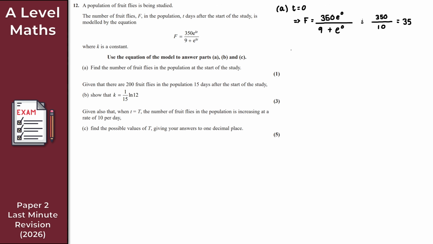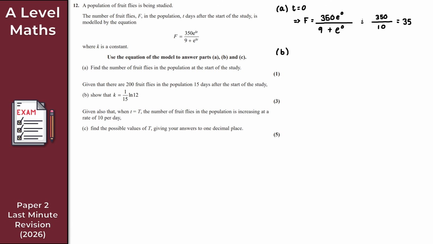So for part B then, what do we want to do here? We're given that there are 200 fruit flies in the population 15 days after the start of the study. We want to just show here then that k is equal to 1 over 15 ln 12.